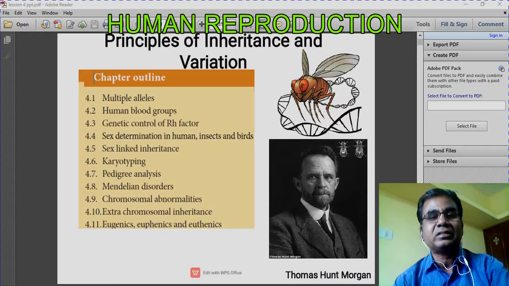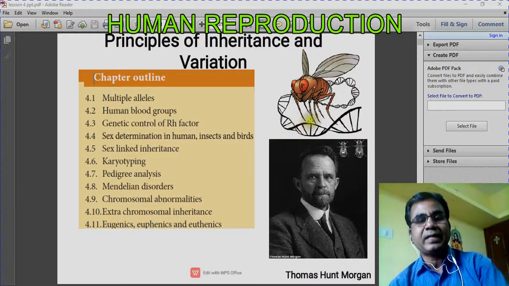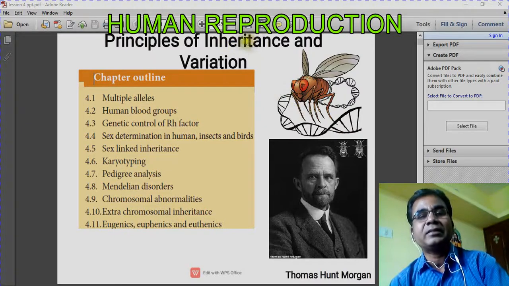These characters are transmitted from your parents to you through what? Through genes. Actually, the genes are the genetic materials which transmit characters from parents to offsprings. So that phenomenon is called inheritance. Understand? Inheritance is the ability to transmit characters from parents to offsprings.